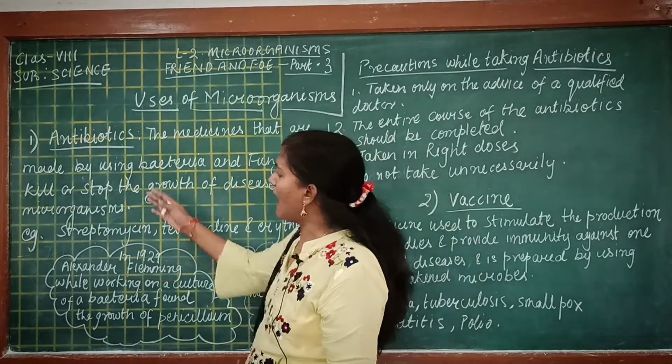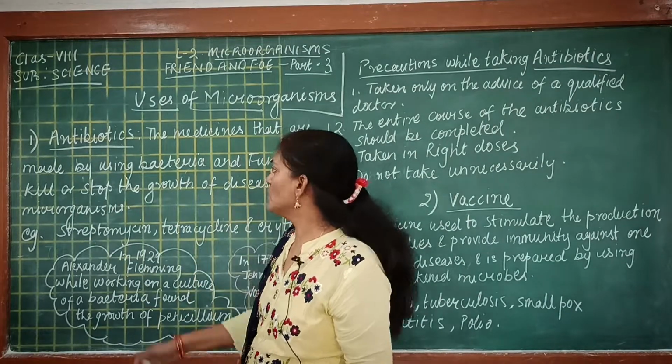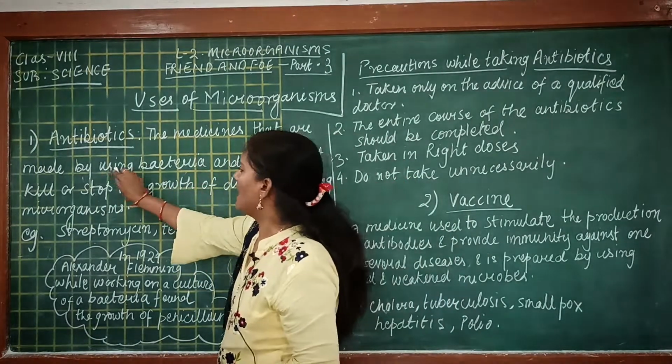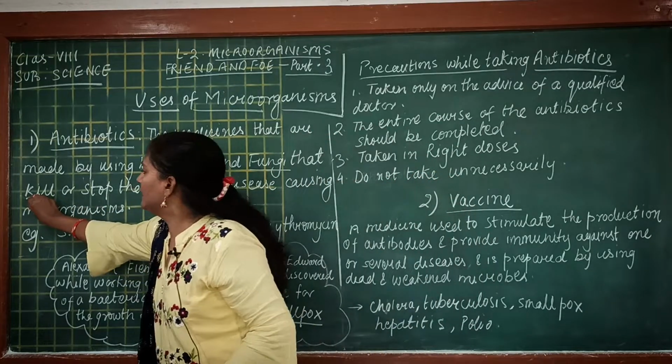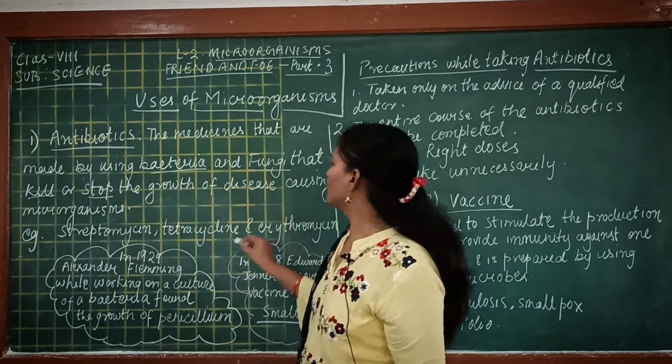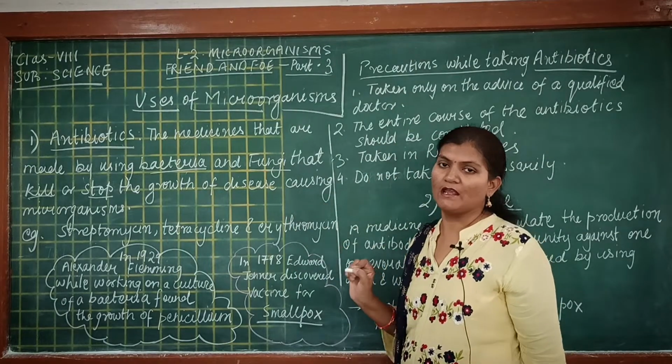See students, antibiotics are the medicines which are made by using bacteria and fungi that kill or stop the growth of disease causing microorganisms.